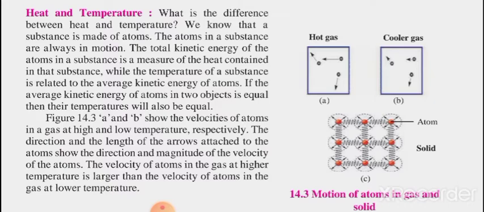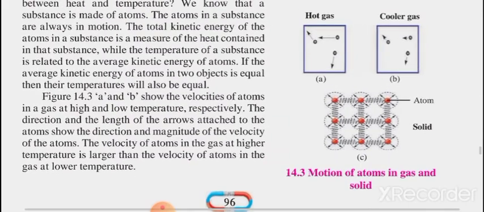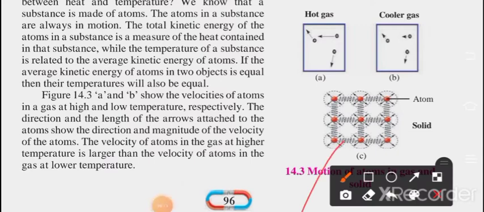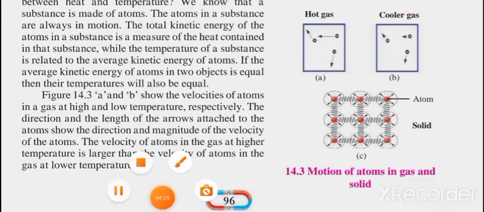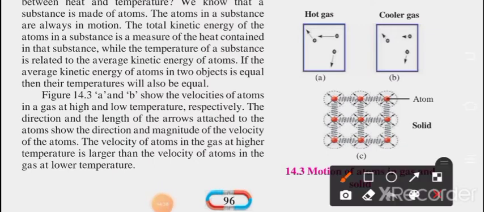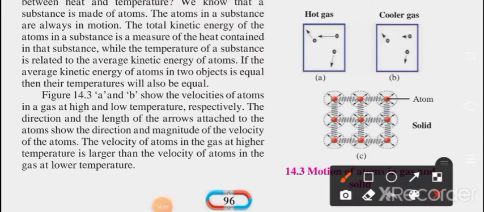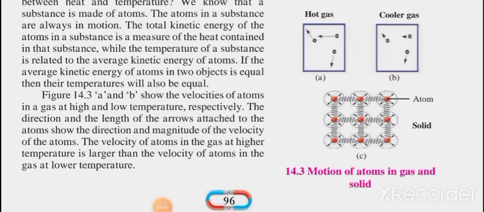Along with this, there is a diagram, and this diagram gives you an idea of the motion of atoms in gas and solid. You can observe here, this is hot gas, this is cooler gas, and this is solid. This is the motion in hot gas. You can observe this motion. In cooler gas, the atoms have this type of motion, and these are the atoms present in the solid. Figure A and figure B give you the velocities of atoms in gas at high temperature and low temperature.